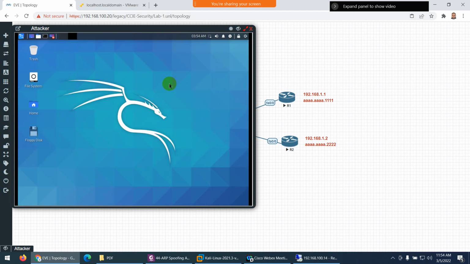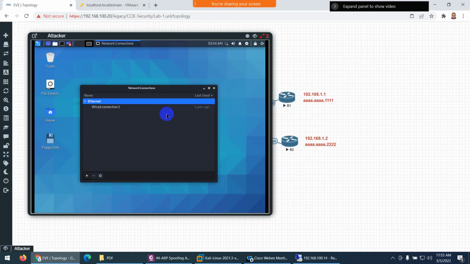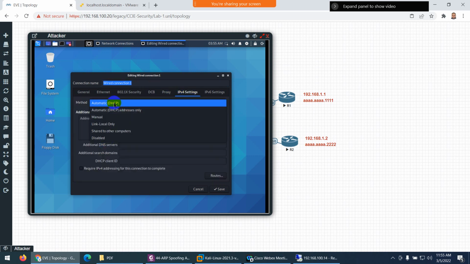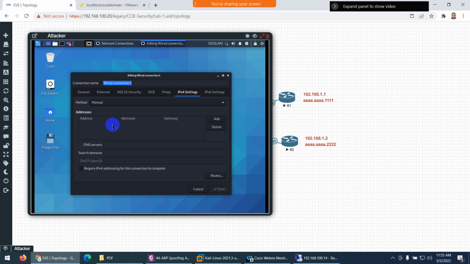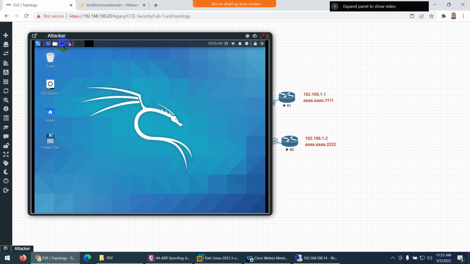So let's go to edit connection and click on this gear icon, and let's assign IP. We give IP 1.3. So let's click here, sorry, this one, wired connection, and click here and go to the IPv4 setting, and I don't need DHCP, manually, and type the IP manually here, 192.168.1.3, subnet mask 24, and I don't need any gateway and no DNS, and save. Done. And let's check that we get the IP or not, otherwise we need to disable the interface.